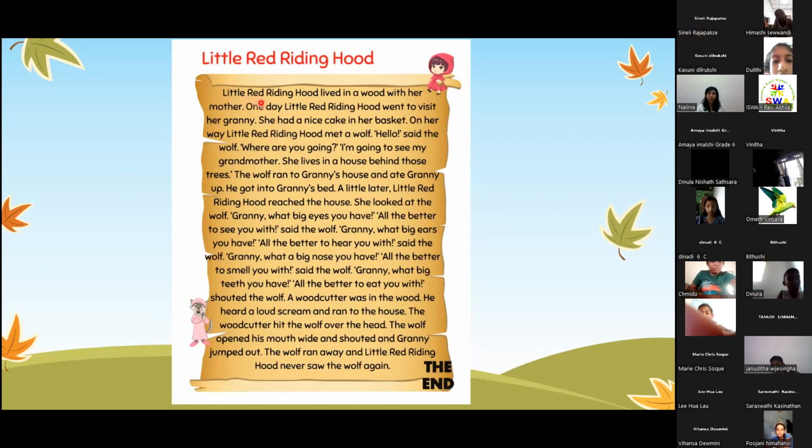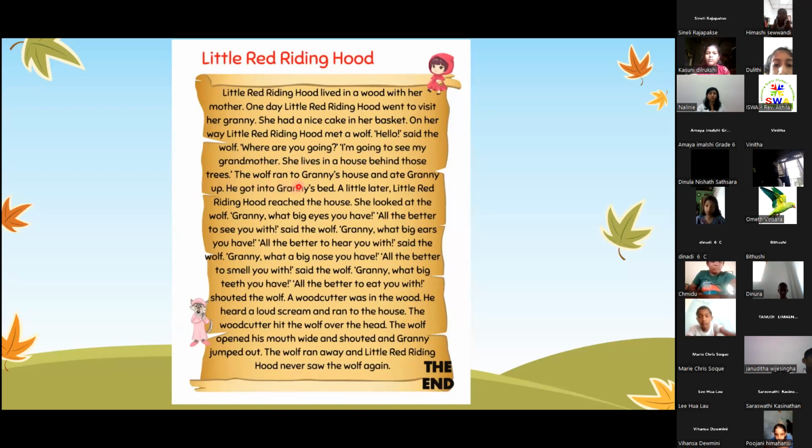Little Red Riding Hood lived in a wood with her mother. One day, Little Red Riding Hood wanted to visit her granny. She had a nice cake in her basket. On her way, Little Red Riding Hood met a wolf. "Hello," said the wolf. "Where are you going?" "I am going to see my grandmother. She lives in a house behind those trees."